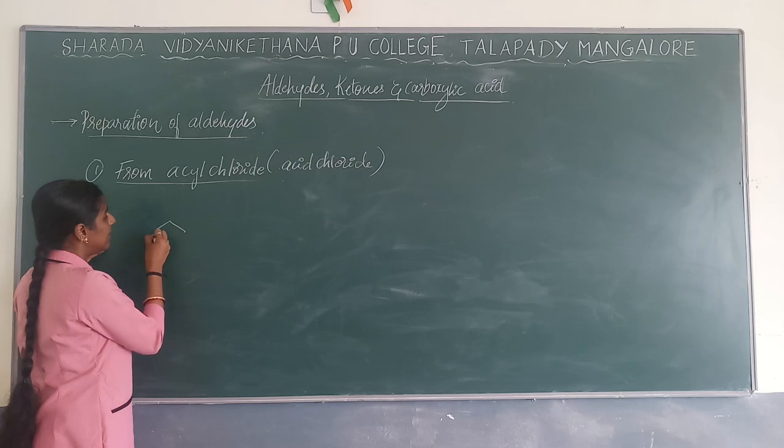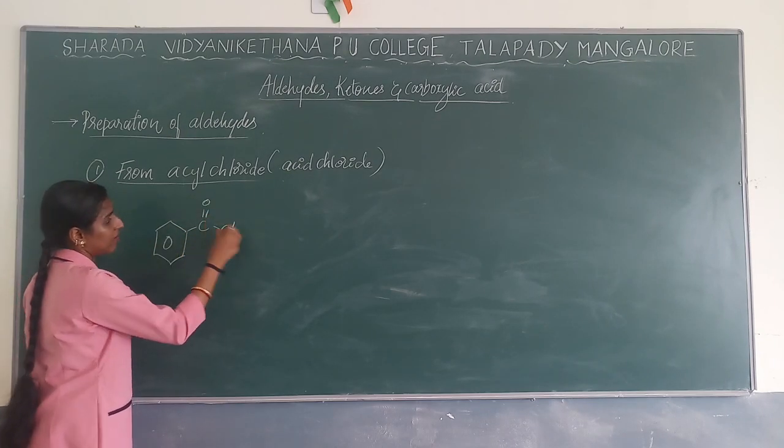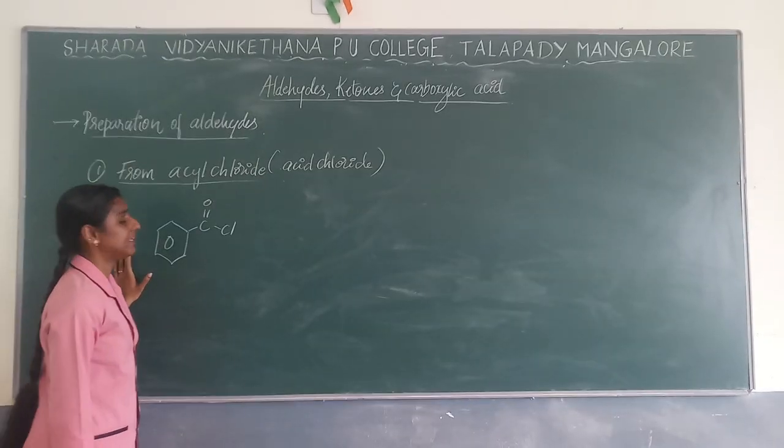Say, for example, if I use benzoyl chloride as a reactant.